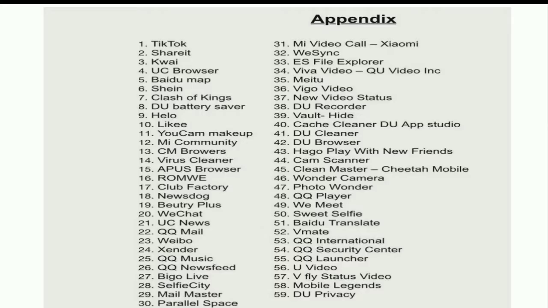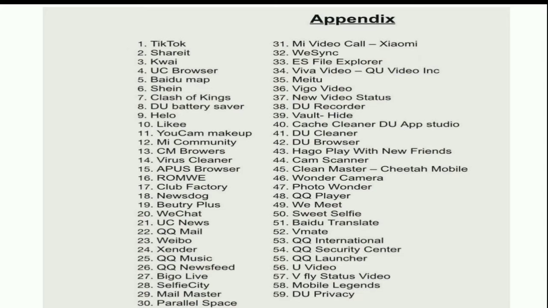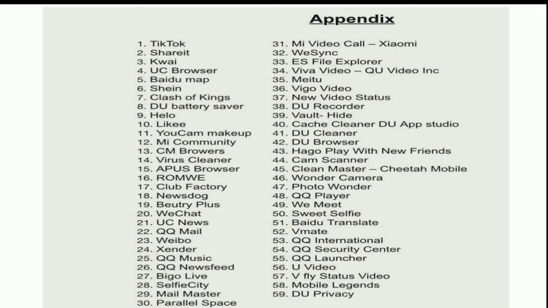Moving on to the next slide, we can see some of these 59 apps listed here. At the top we can see TikTok, which is one of the most popular apps in India, followed by ShareIt and Zender, which are mostly used for sharing apps from one phone to another. Then the Hello app, Dew battery saver app, Clash of Kings app, and Bigo Live app. These are some of the most popular apps in India. So all these apps are banned in India.